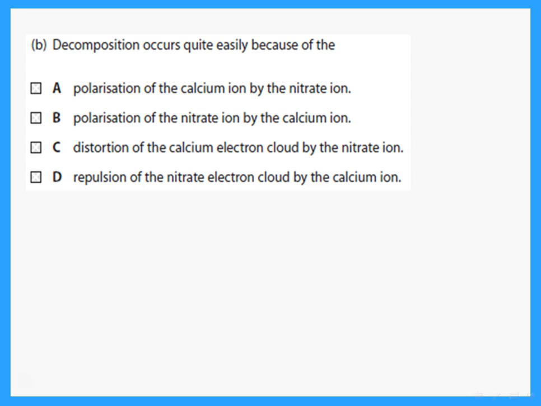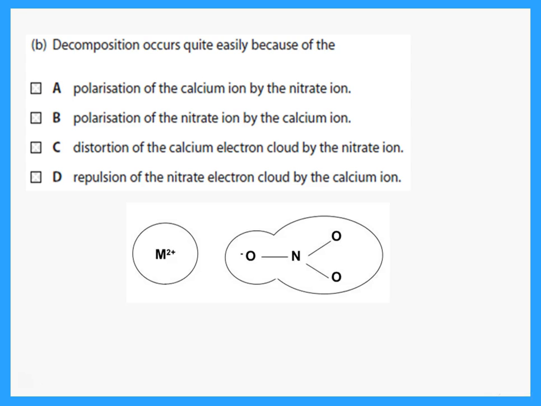Decomposition occurs quite easily because of what? Why is it that these decompose easily? Remember, they decompose easily because of the polarization. And which one is being polarized? It is the nitrate ion that is being polarized. The negative ion is polarized by the positive ion because the positive ion has a large charge density.